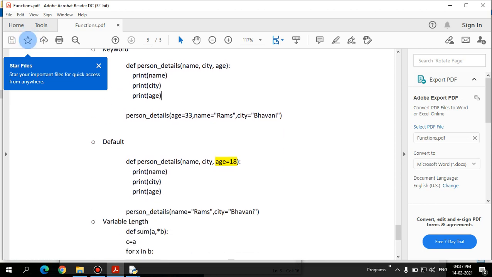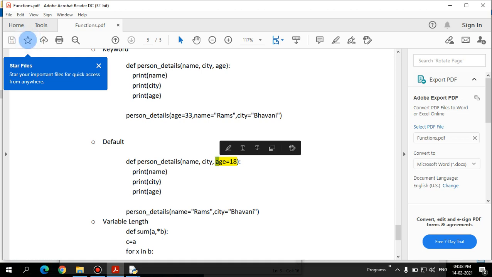And the third one is default arguments. This is also supported in C programming itself. The default argument is nothing but, there are cases where we may not give certain details, and in such cases it has to be passed as a default one. For example, I am defining personal details, and I may forget to give the age of a person, so it will automatically take the default. That is what a default argument is. The function will accept 3 arguments, but unfortunately the third argument, which is age, is absent. In such scenarios it will take the default automatically.